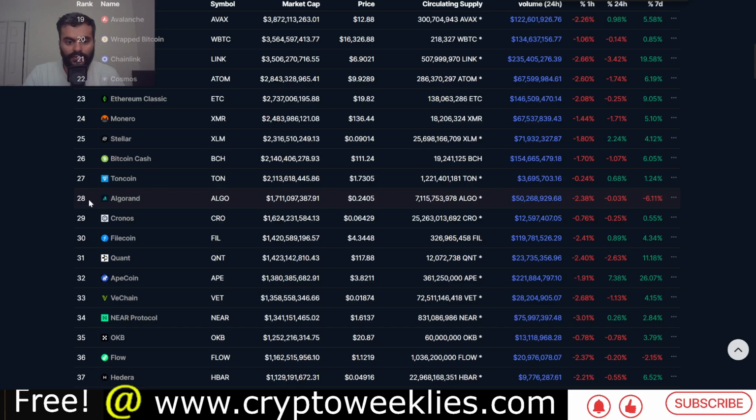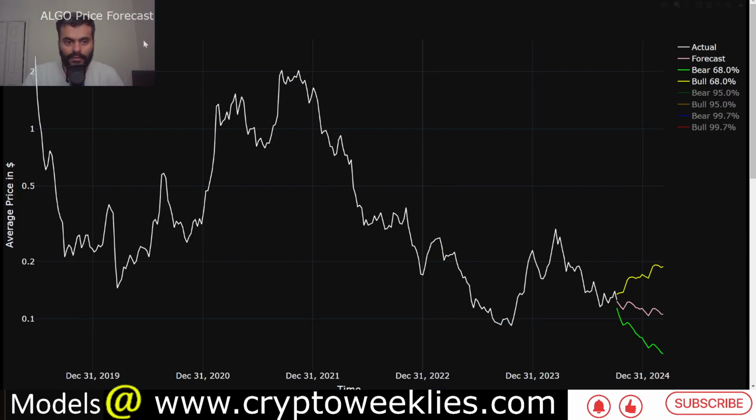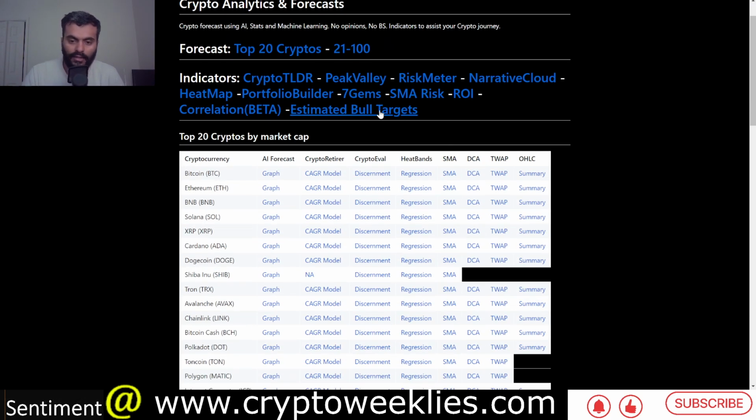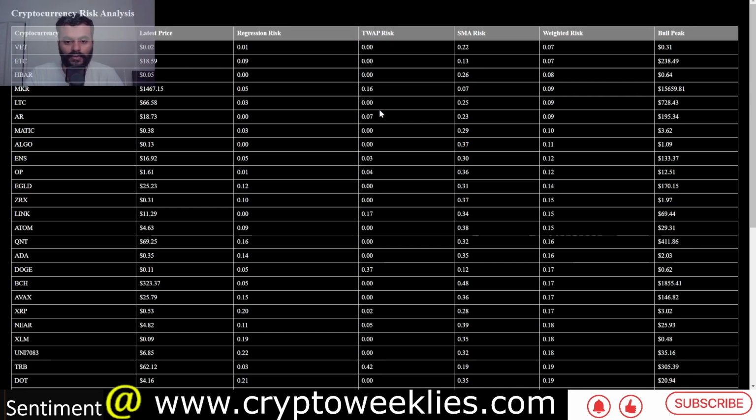Even in 2022, the rank was at around 28th. So this means that the chance of ALGO reaching its previous all-time high is relatively low. Again, we are almost towards the end of 2024. We don't have a crystal ball, so nobody can estimate what could happen to a crypto in a potential bull run. But using these tools, at least we are closer to the idea.